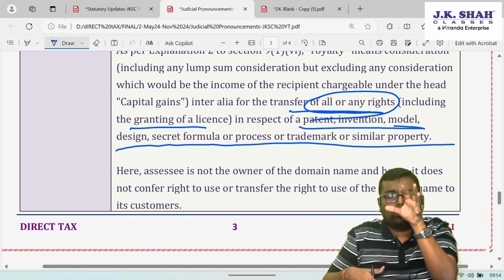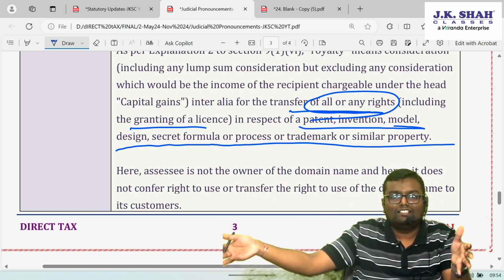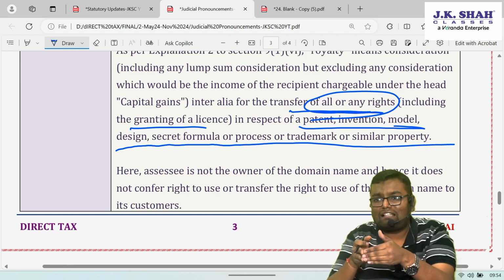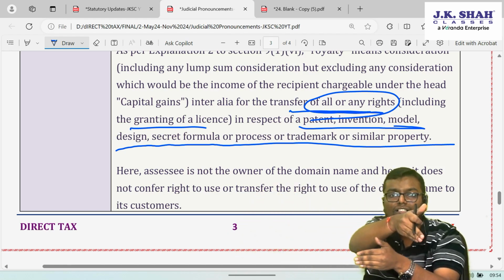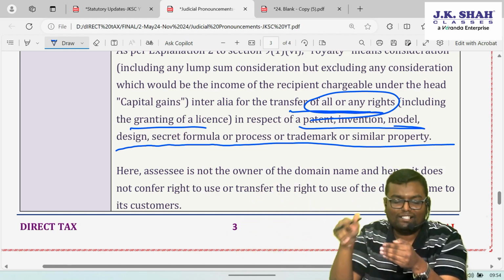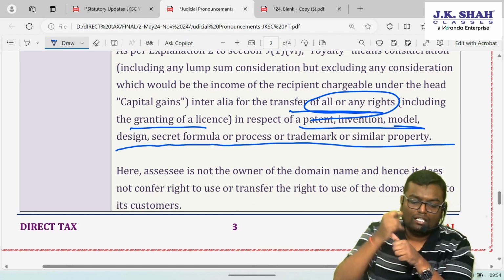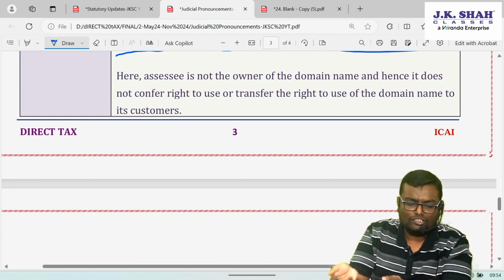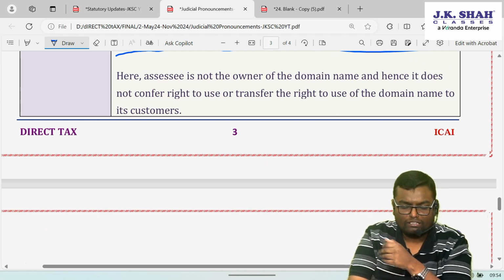I'm just providing a service to get it registered. It is not royalty. Yes, I'm giving them a right, but that right is passed on from the concerned registrar. I'm just giving them the service to get it registered. It is not royalty. Here the assessee is not the owner of the domain name. Hence it does not confer the right to use or transfer the use of the domain name to its customer.